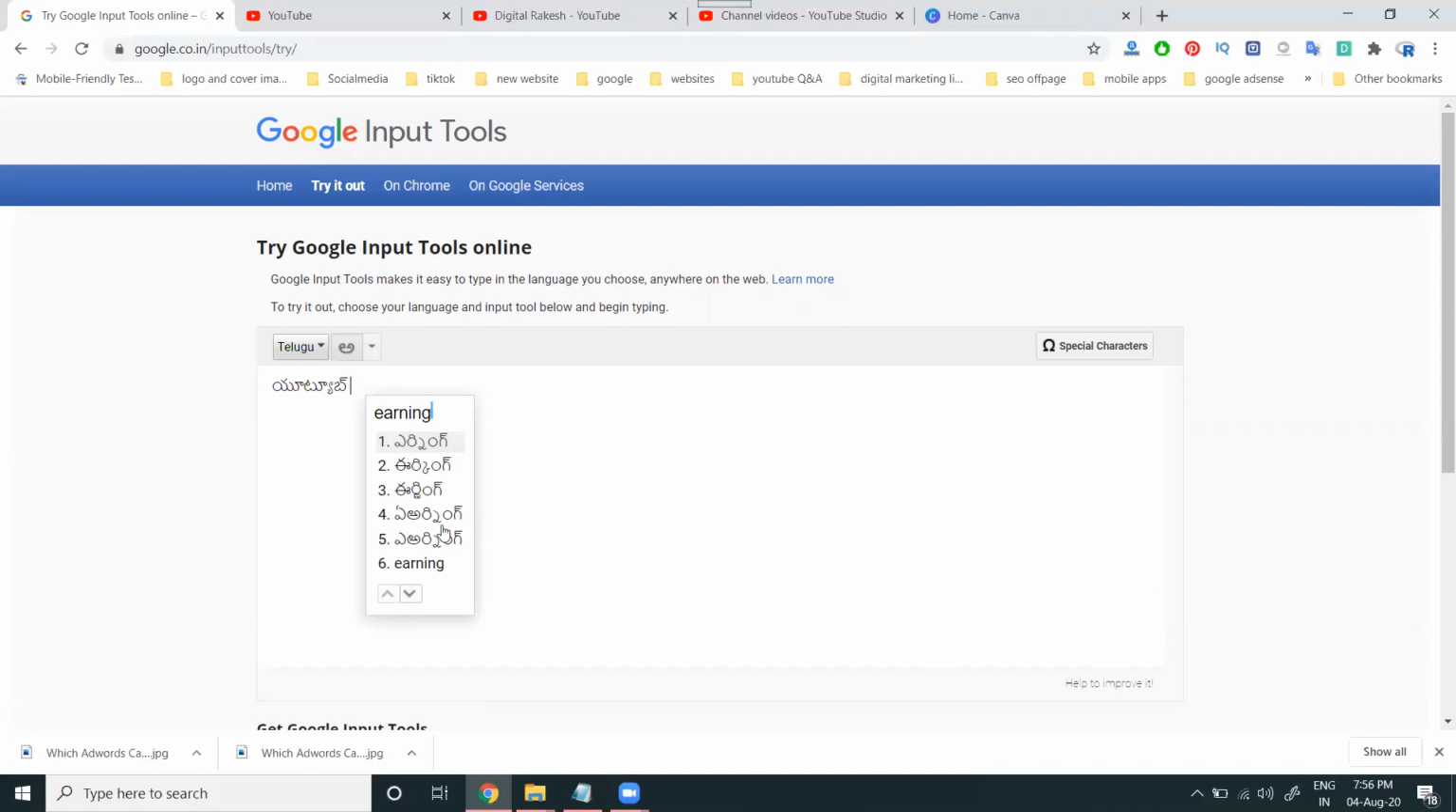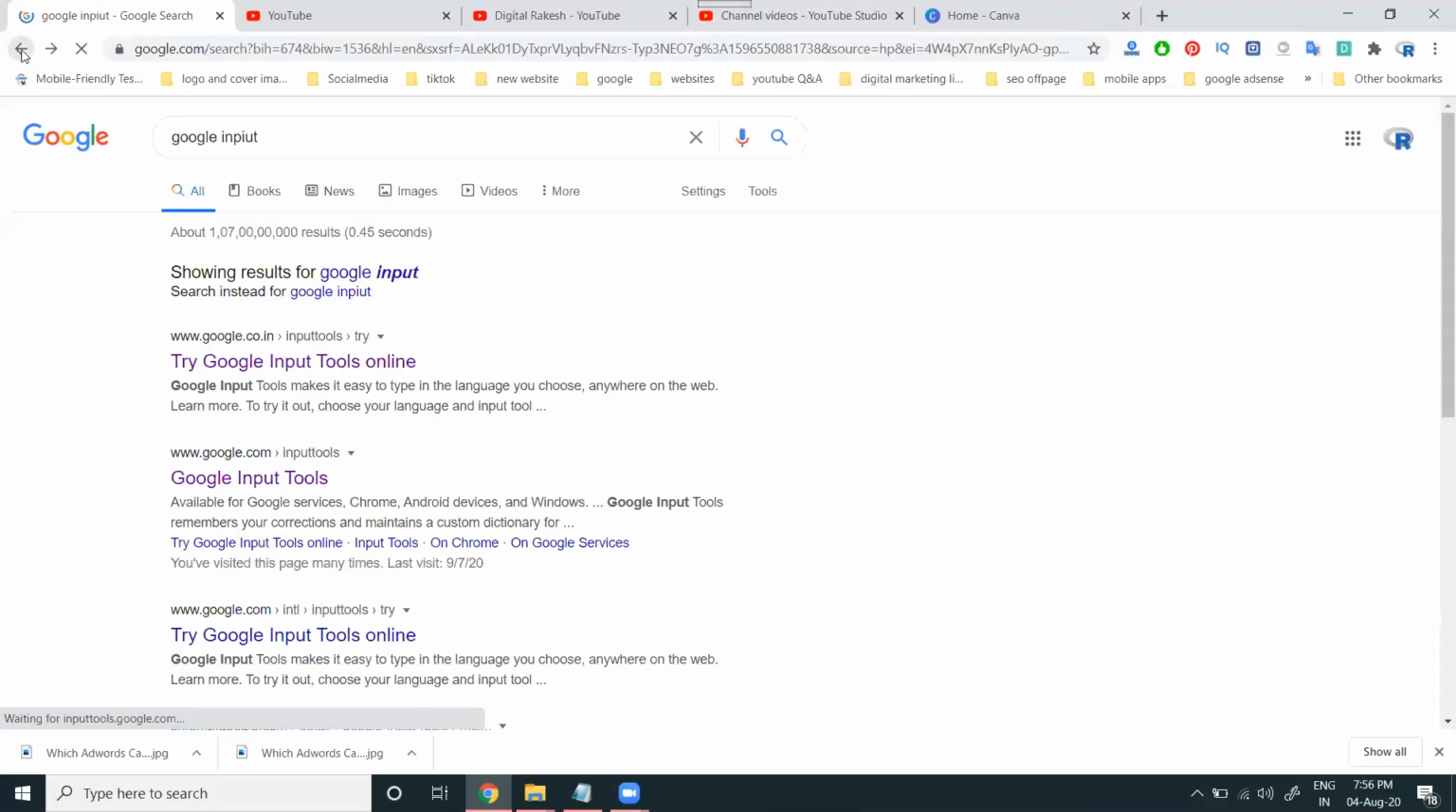Which one is needed for earnings? So we can go for this option here. We can use a particular one, but basically I don't know Telugu fluently. So we can use this option here. These are used for the Google Input Tools option.